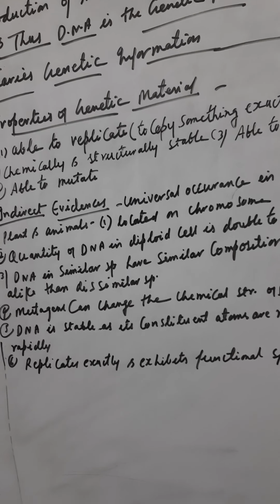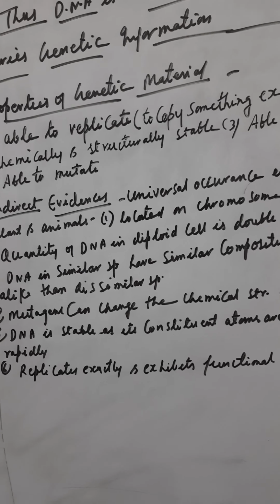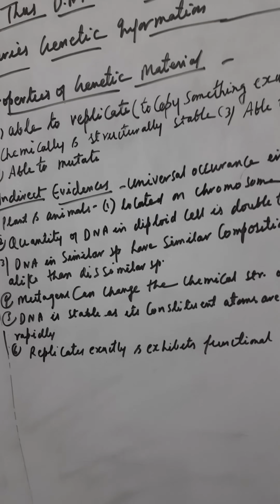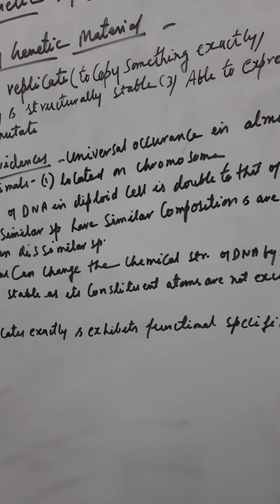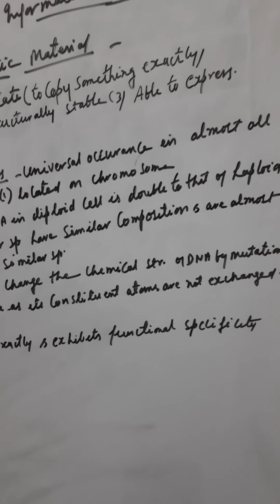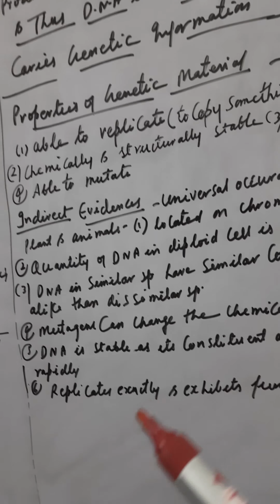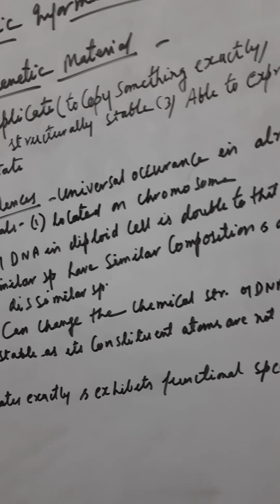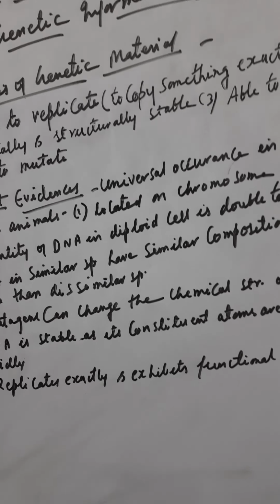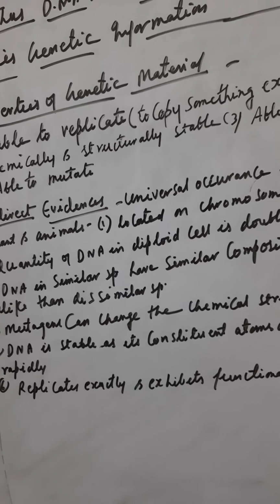DNA is stable as its constituent atoms are not exchanged rapidly, meaning easily. It replicates to form an exact replica, the same copy, and exhibits functional specificity, that is, a specific type of DNA is given to the next progeny.